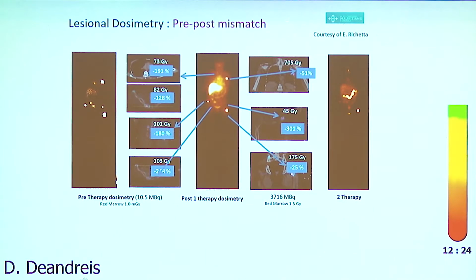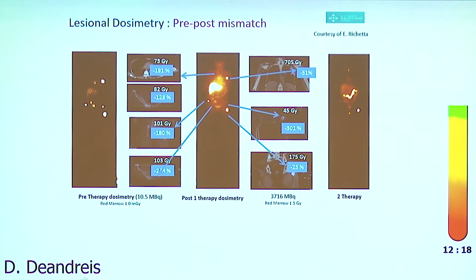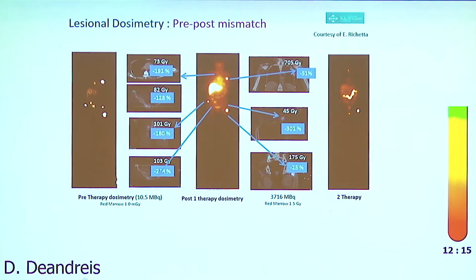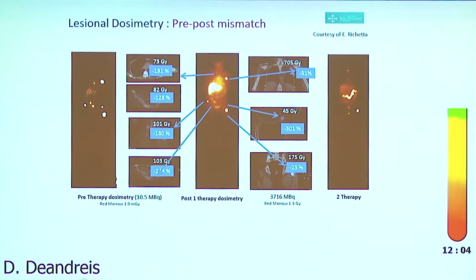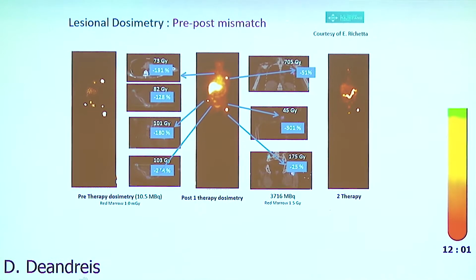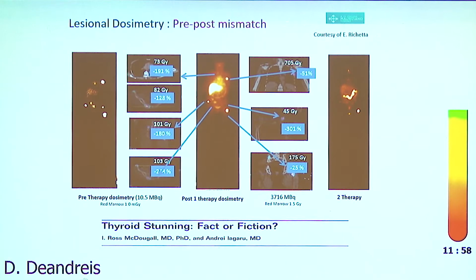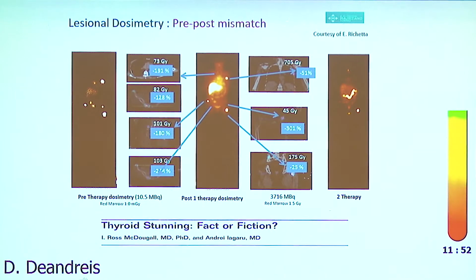And we can also evaluate or predict these kinds of absorbed dose only on the pre-therapeutic scan. What we want to know is, does the pre-therapeutic scan predict the dose that we can give during treatment? The first experience, there are few data about that, but it seems that the absorbed dose evaluated on pre-therapeutic scan can overestimate the real dose that the lesions received after the treatment. We don't know if really the thyroid stunning is the key of this, or if the really low iodine activity that we give to the patient does not allow really good quantification.